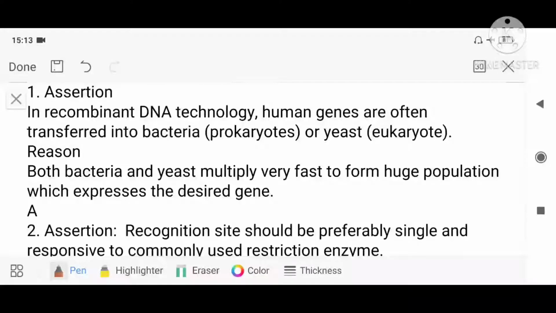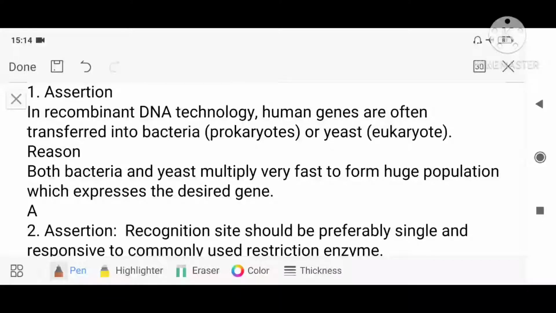The first question is, in recombinant DNA technology, assertion: human genes are often transferred into bacteria or yeast. That is correct. We are transferring the gene of interest, the desired gene, into either bacteria or yeast, isn't it? Reason: both bacteria and yeast multiply very fast to form a huge population. Yes, why are we using bacteria or yeast?